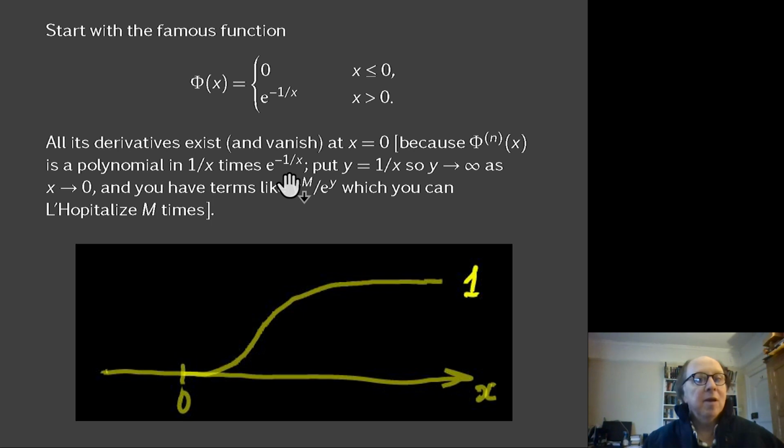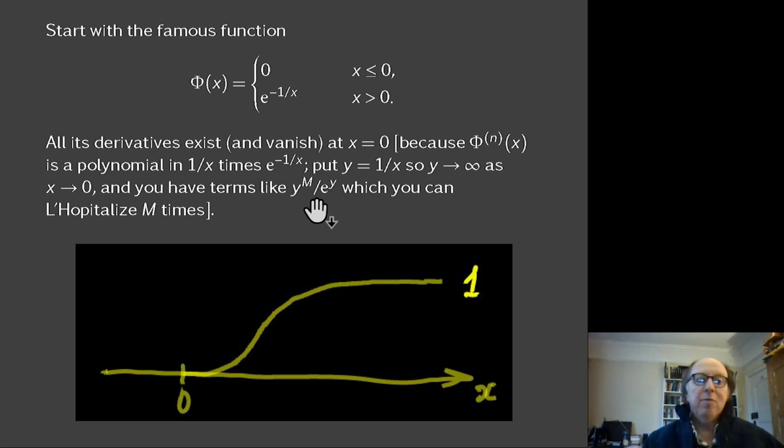This is the same as our normal random variable example, in fact, for non-zero x. To see that, you just put y as 1 over x, so that y going to infinity is the same as x going to 0 from above. And then you have things like y to the m over e to the y.